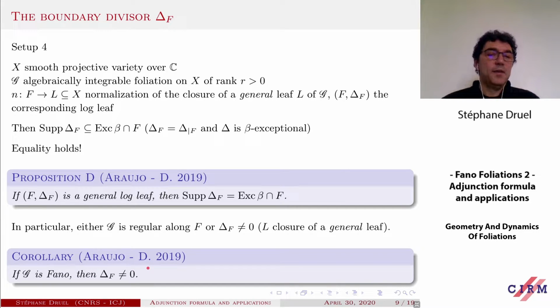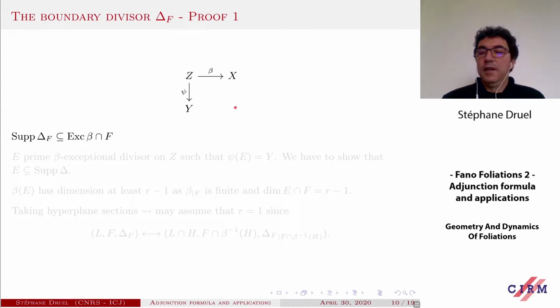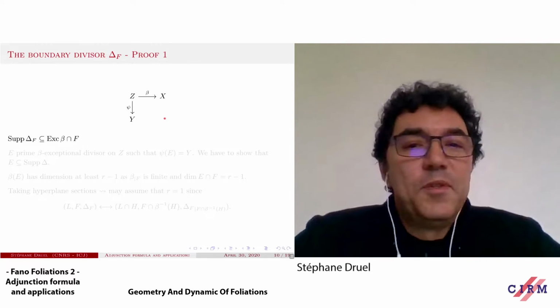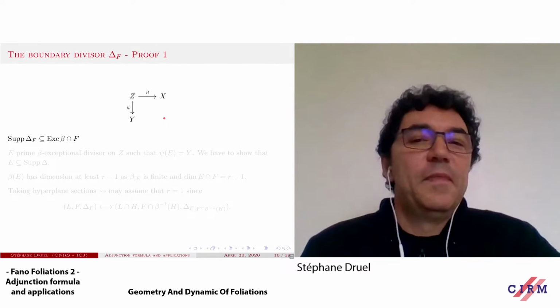And this is important in our classification result. I would like to explain why this statement is true. Fact. As before, you start with the family of leaves.